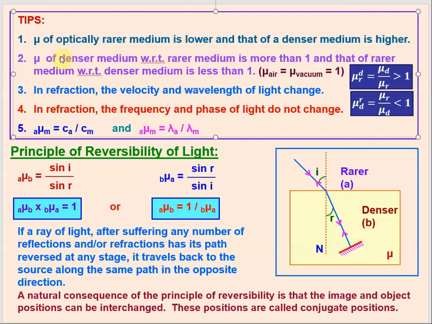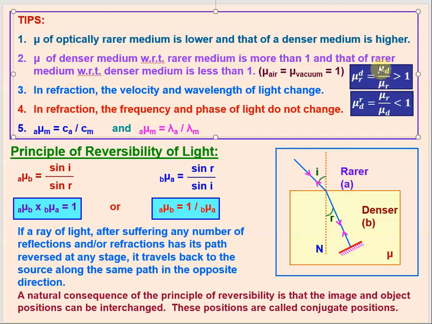So whenever we are comparing the refractive index of a denser medium with respect to a rarer medium, we are putting the refractive index of the denser medium in the numerator and the refractive index of the rarer medium in the denominator, just like this.